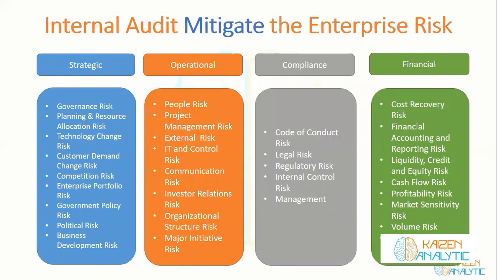So internal audit tends to mitigate enterprise level risk. Those risks may belong to strategic level risks. They can be operational level risks like investor relations, organization structure, IT and control risk, communication risk, compliance risks like legal risk, regulatory risk, internal control, management risk, code of conduct risk, or financial risks like cost of recovery, liquidity, volume risk, market liquidity, cash flow risk, profitability risk. So internal audit tends to mitigate all those risks in their advisory role.